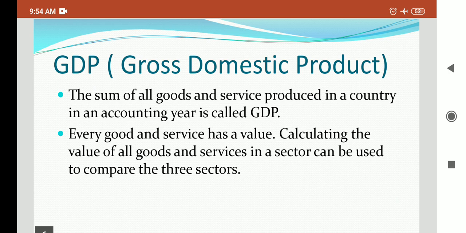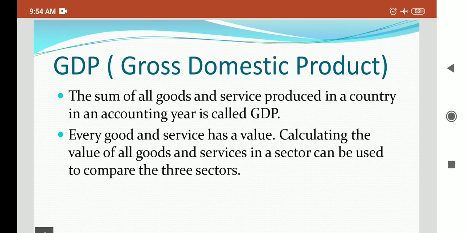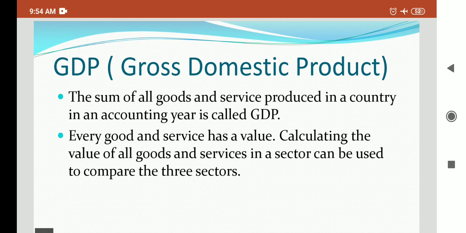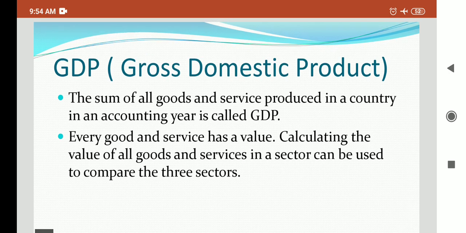each sector. In an economy, there could be one or more sectors which are dominant in terms of total production and employment. While other sectors are relatively small in size, we cannot say that in this sector only there are more workers and in this sector always less workers. It depends. It depends upon the need. So there can be variation in that.